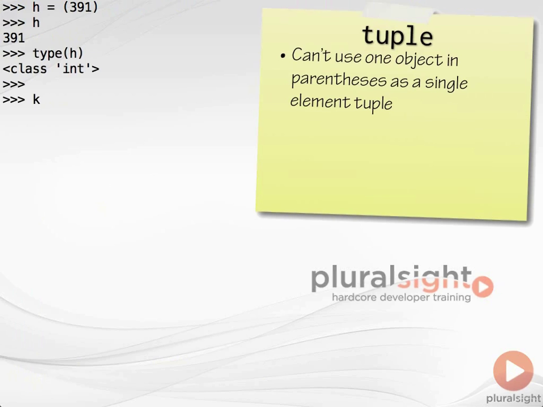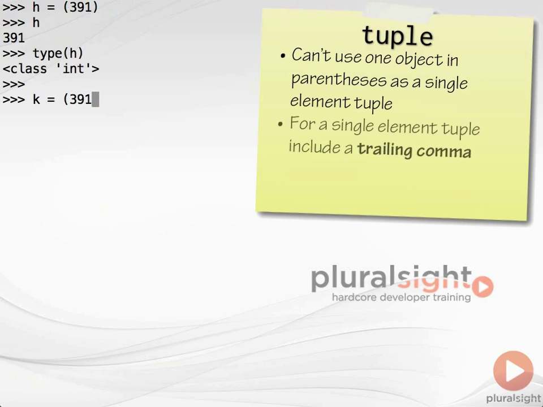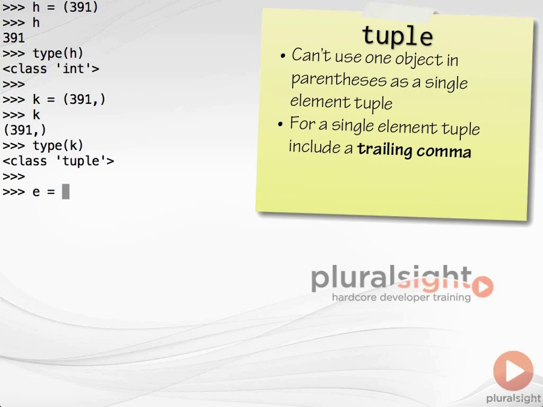To create a single element tuple, we make use of the trailing comma separator, which we're allowed to use when specifying literal tuples, lists, and dictionaries. A single element with a trailing comma is parsed as a single element tuple. This leaves us with the problem of how to specify an empty tuple. In actuality, the answer is simple. We just use empty parentheses.